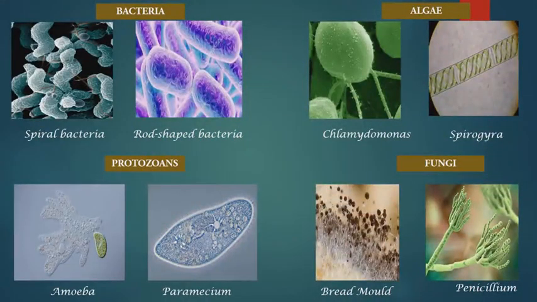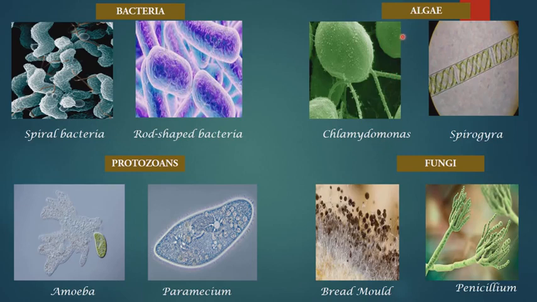Students, I have given two examples for each. For bacteria, I have given two examples. One is spiral bacteria, so you can see the picture. This is rod shaped bacteria, so it looks like a rod. And this is algae, an example for algae, Chlamydomonas.